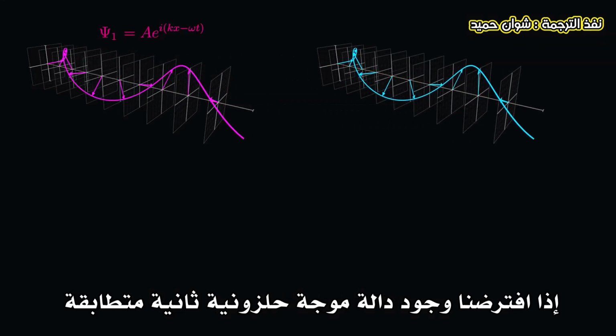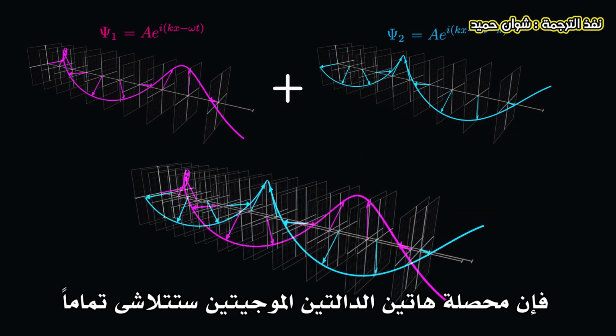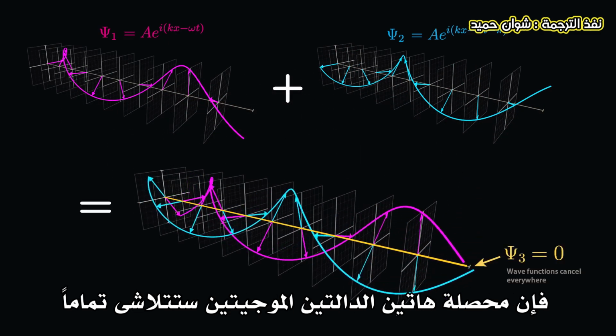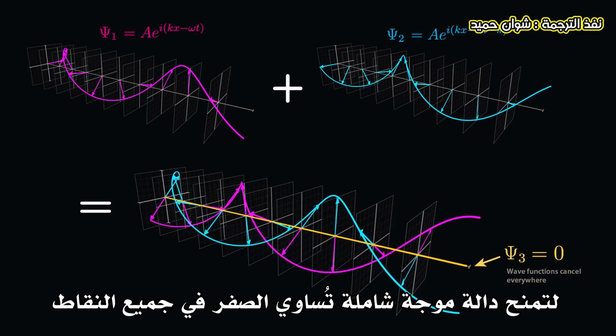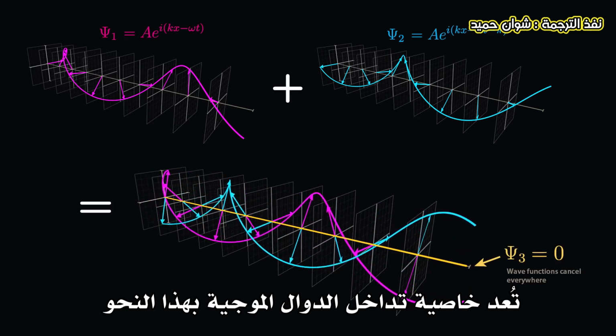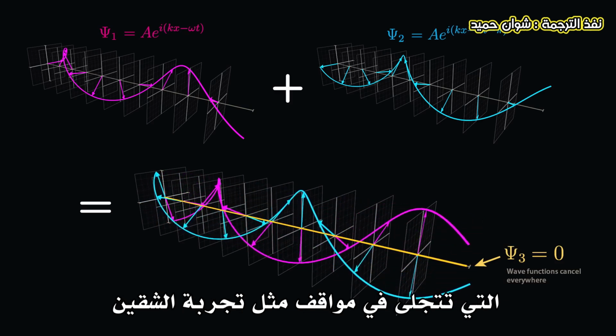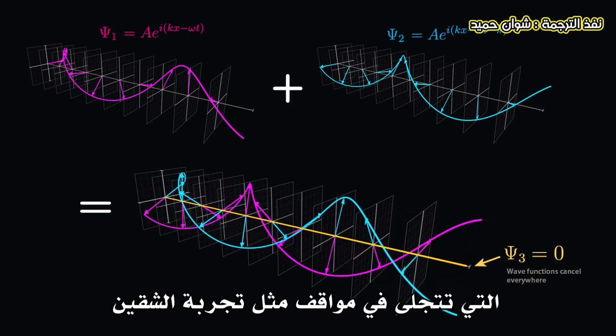This means that Schrödinger's equation will work for any combination of plane waves. For example, if we had an identical second spiral wave function, but shifted in space by half of a wavelength, the sum of these wave functions would exactly cancel out, resulting in an overall wave function that equals 0 everywhere. The ability of wave functions to interfere like this is critical to the wave-like properties of matter we see in situations like the double-slit experiment.